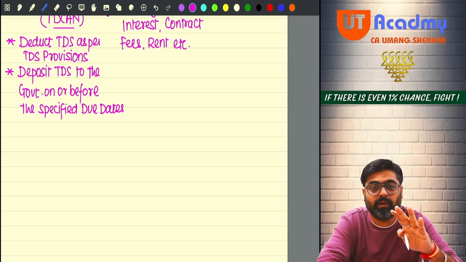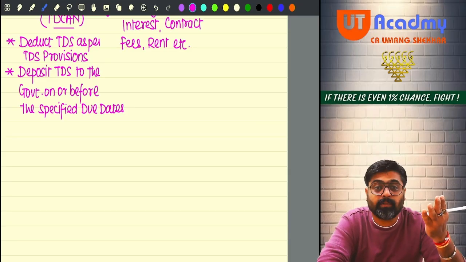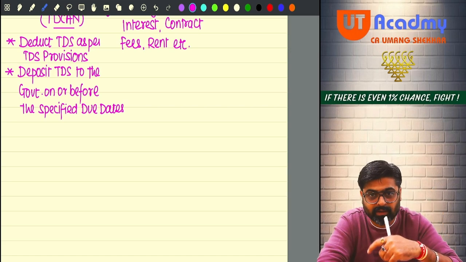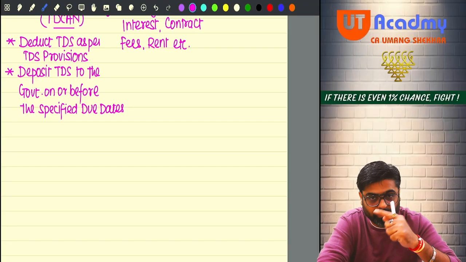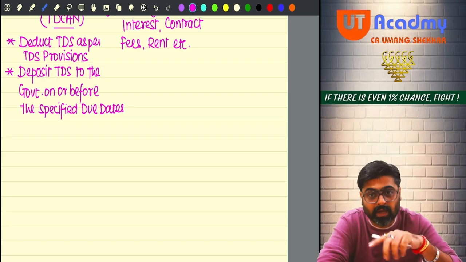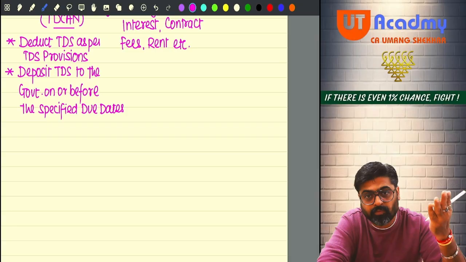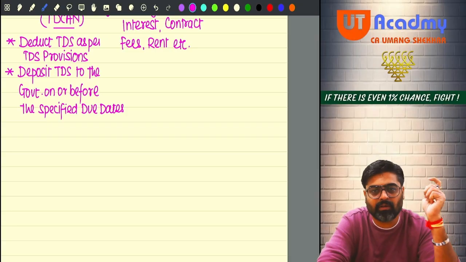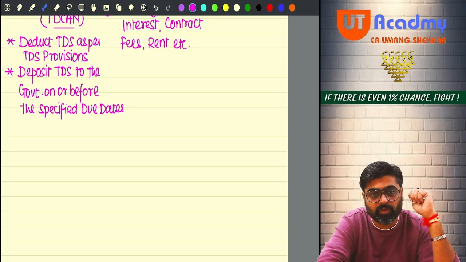Every month you will deduct the TDS. After the end of the month, on or before the 7th of the next month, you are supposed to deposit the TDS which you have deducted for this month. So for the month of August, on or before the 7th of September you are supposed to deposit that TDS to the government. If delay is made, there are consequences which you will have to face.